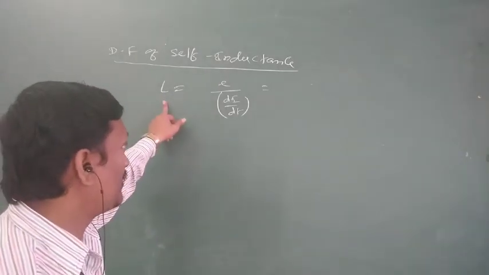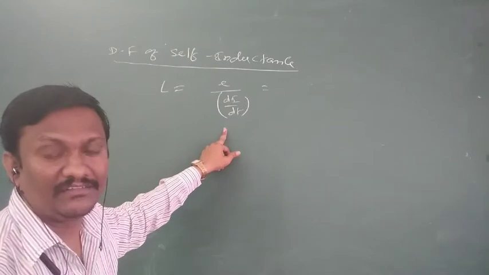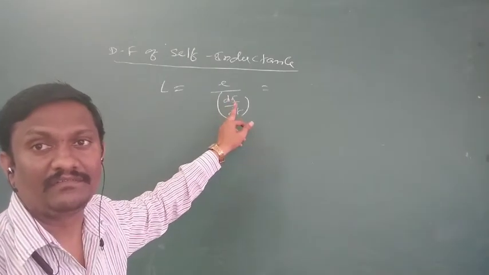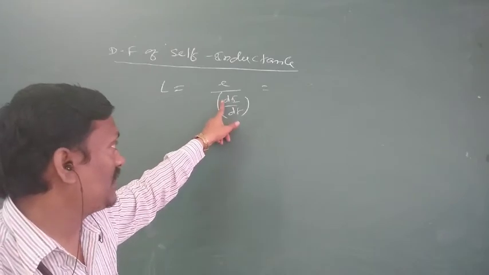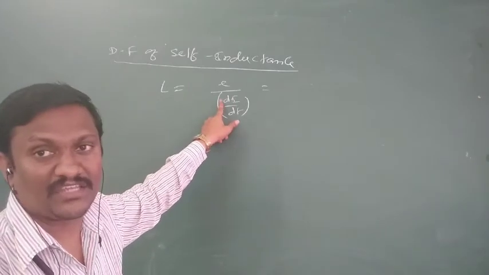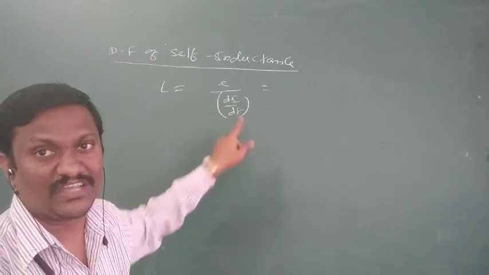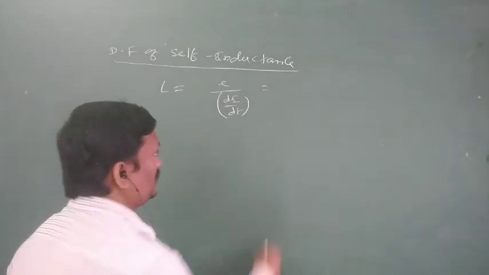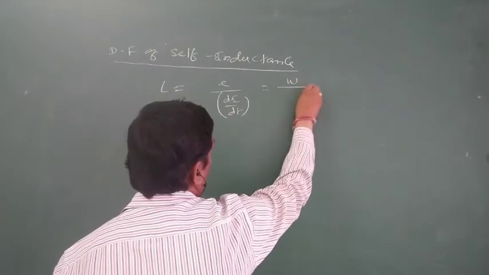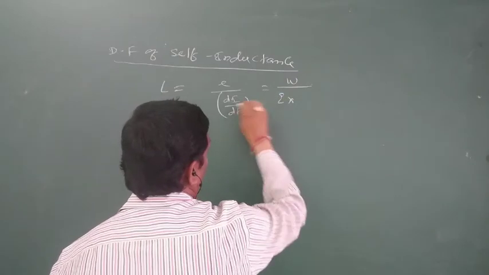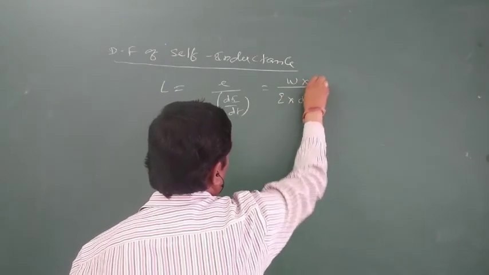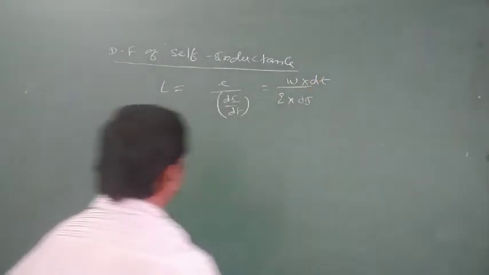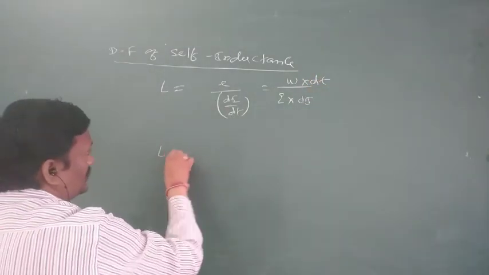L is equal to E by di by dt. E means EMF, a potential difference, work done per unit charge. di means rate of change of current, dt means time. So E means work done per unit charge into dt by di. Apply all dimension formulas.